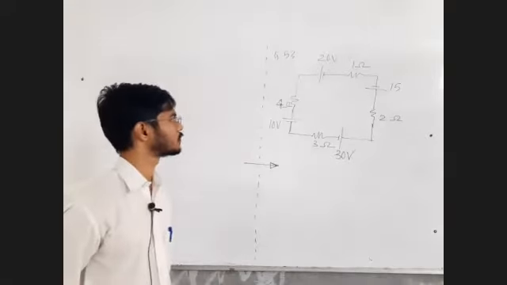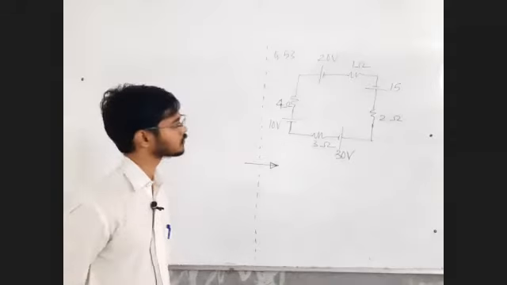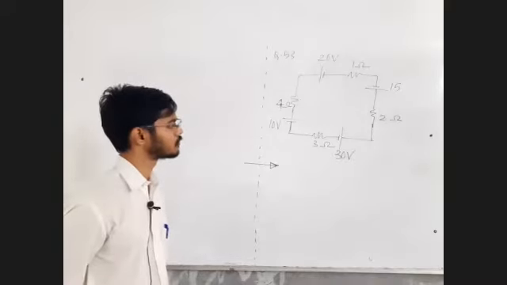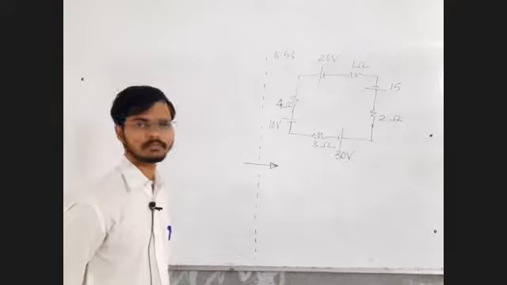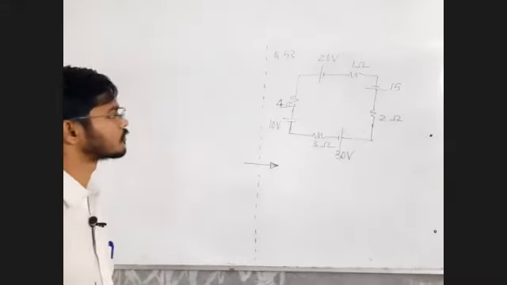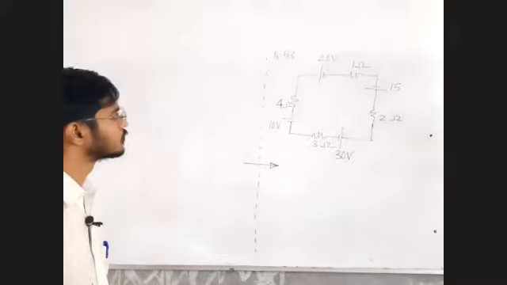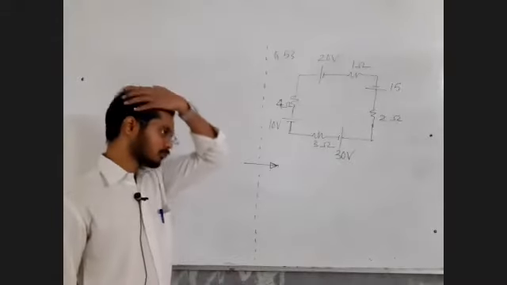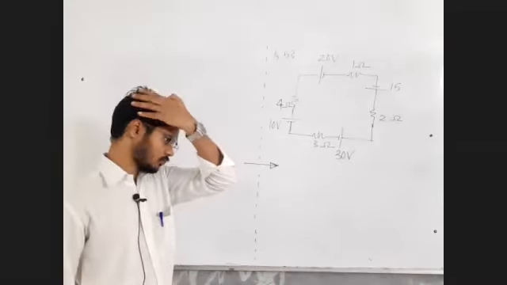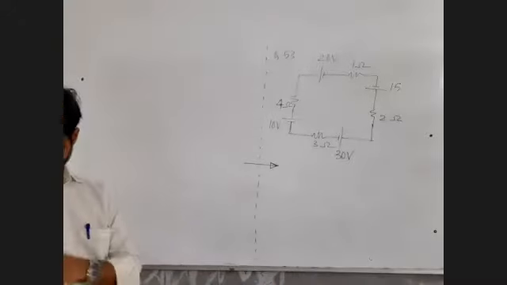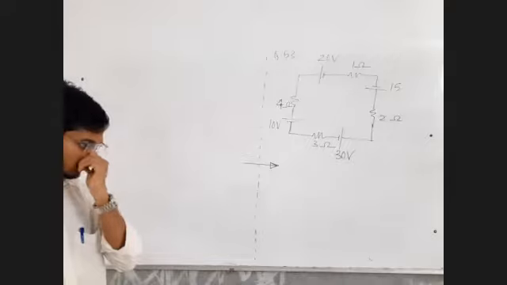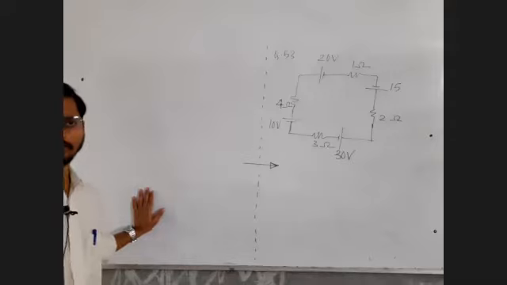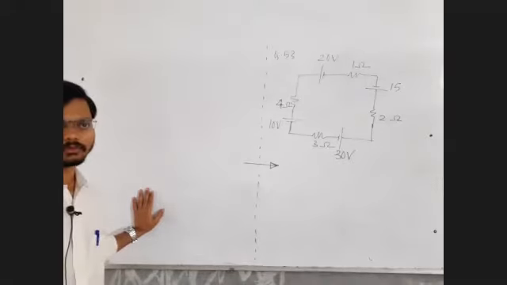Those two rules you can use. Tell me the answer. What is the answer?